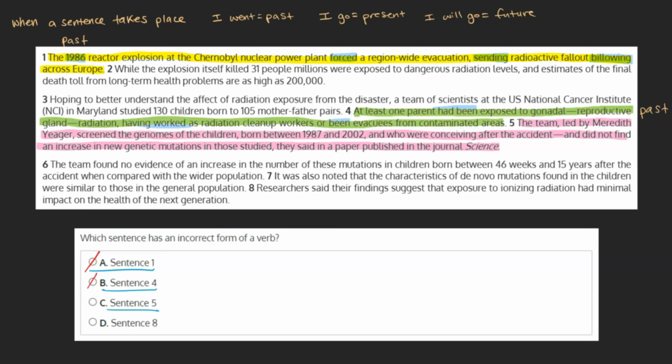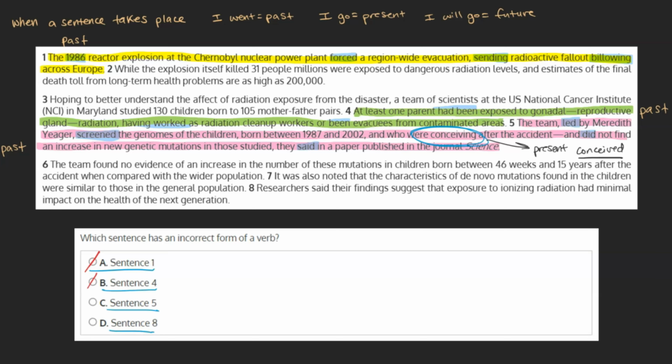Again, this is telling us the results of a study that was already conducted, and as such our verbs should be in the past: "led," "screened," "did," and "said." However, one verb stands out: "conceiving." Because this verb is describing these children's backgrounds, instead of "conceiving," which is present and makes it sound like it's talking about the children conceiving, it should be "conceived" in the past. As we can see that this isn't the correct verb form, this is likely our answer, but we'll check out choice D just to be sure.